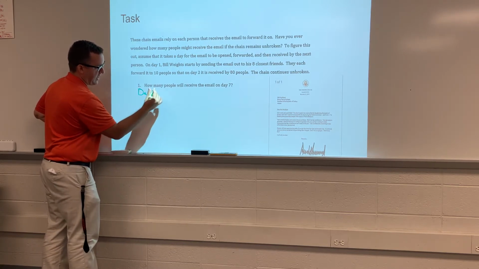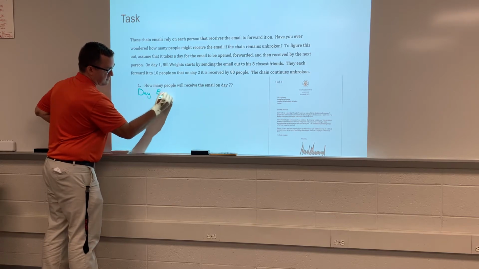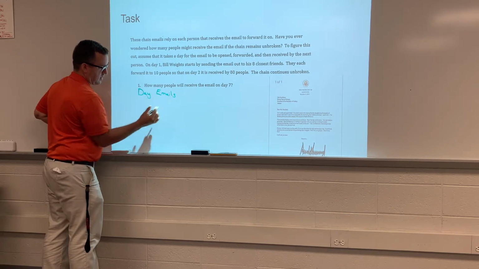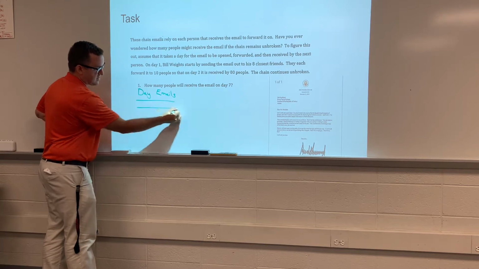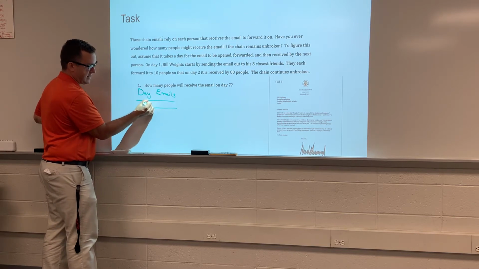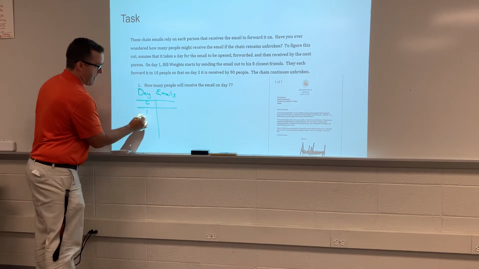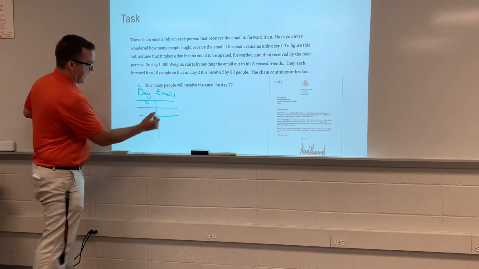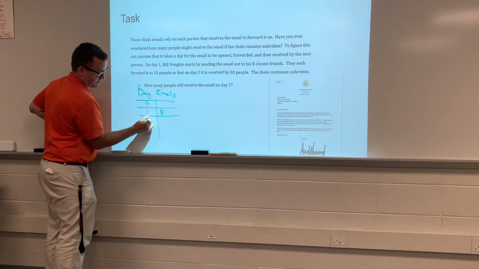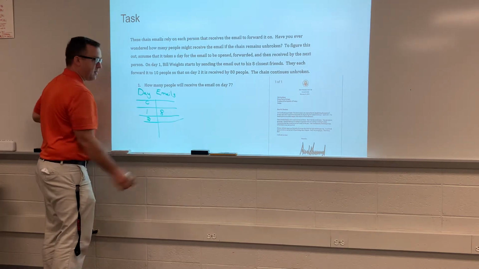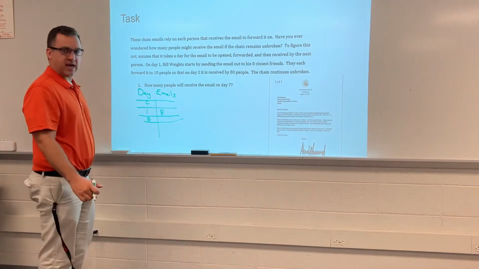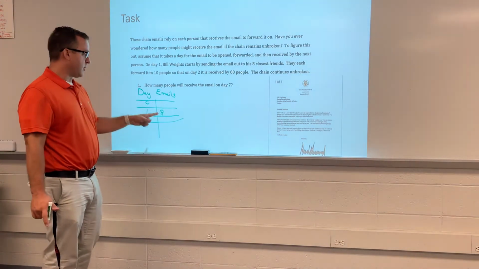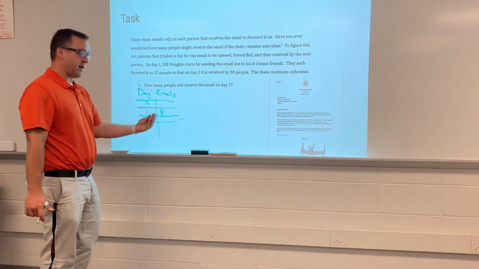I'm going to do day and then emails. And although we start at day 1, I'm going to put day 0 in for our math modeling. So on day 1, we had 8 people. And then those 8 people all send them out to 10 people.